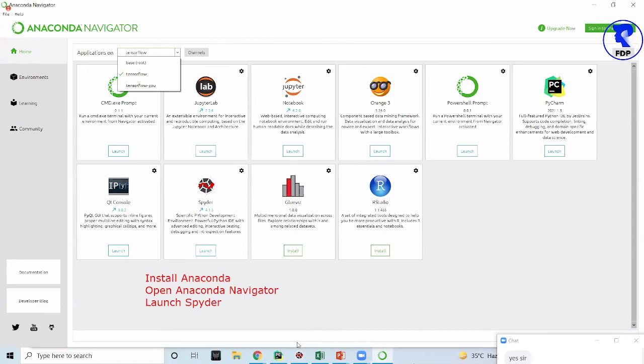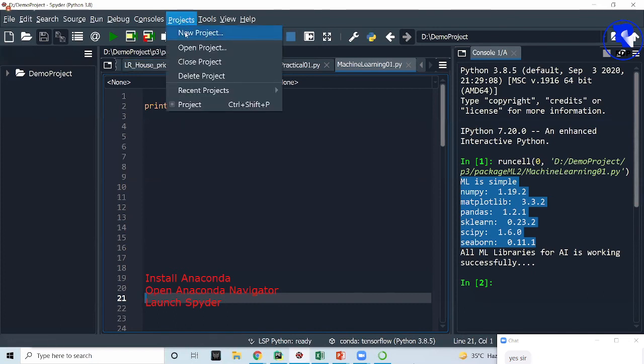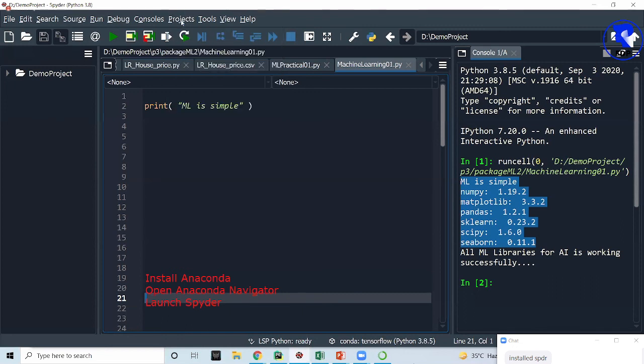Okay, so what I told you is that for hands-on implementation, I have already done this. We have to open Anaconda, then launch Spyder. After launching Spyder, the next step is to create a new project. Go to the project menu, then go to new project.